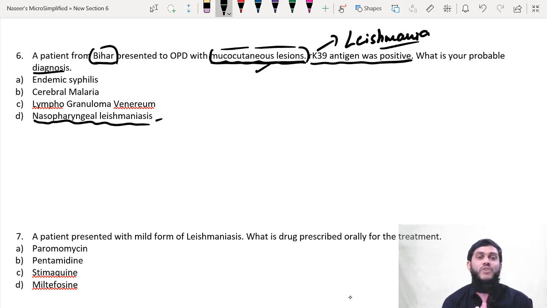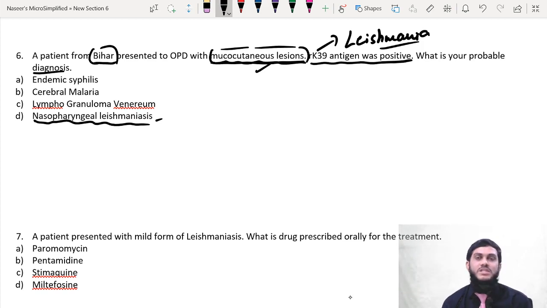Mucocutaneous means nasopharyngeal, nose. Outside it is skin, inside it is mucus, pharynx it is mucus. So a mucocutaneous lesion mainly involves the nasopharynx. That's why nasopharyngeal leishmaniasis is the answer here. Syphilis, malaria, lymphogranuloma venereum, they can't be the answer, right?